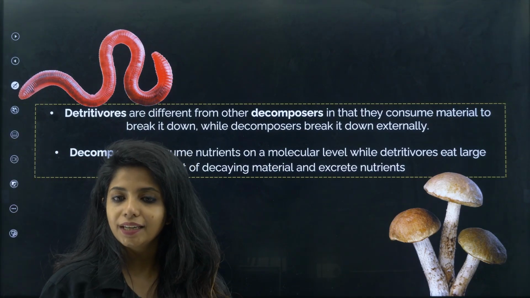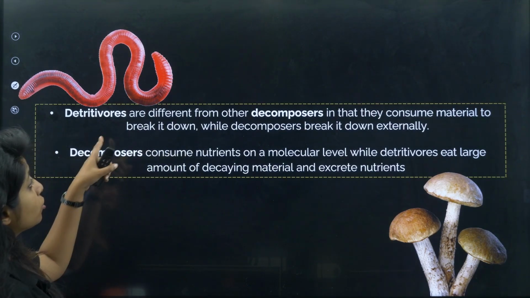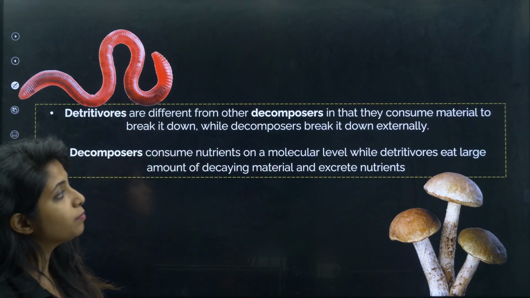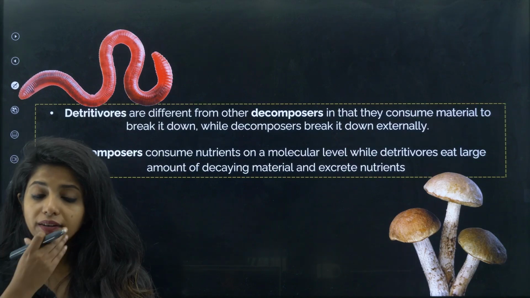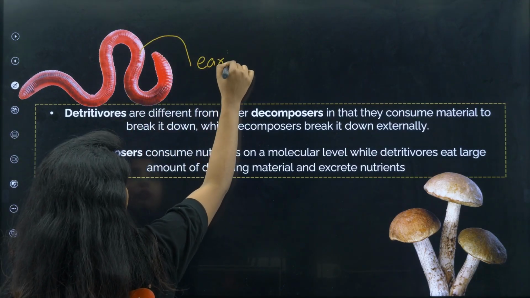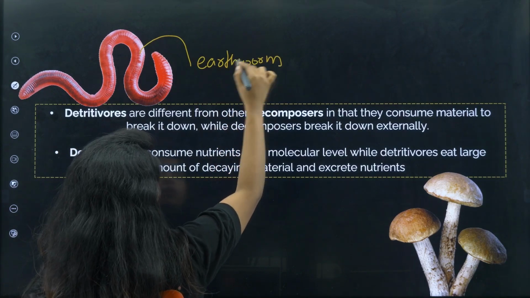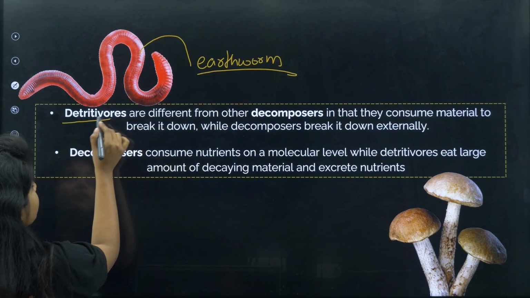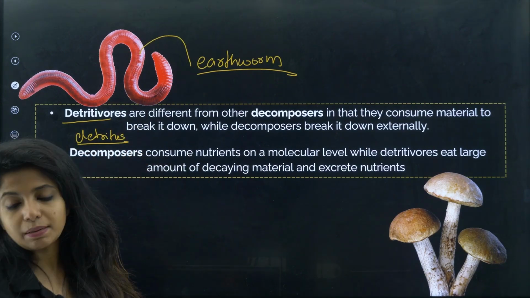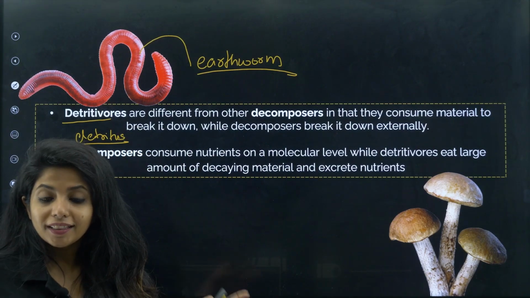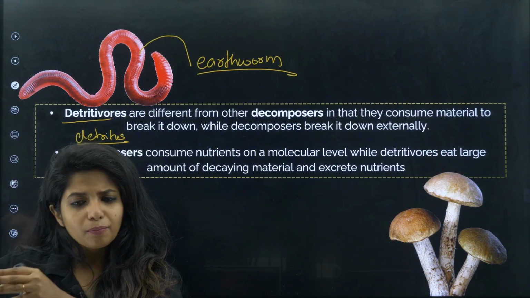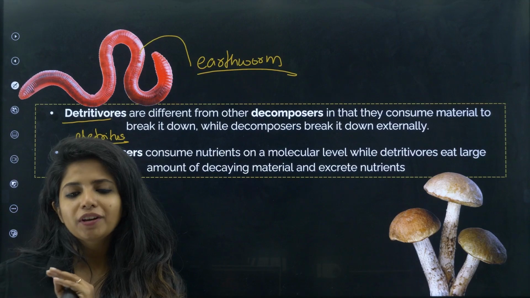What do you mean by detritivores? Detritivores are different from decomposers in that they consume material to break it down, while decomposers break it down externally. For example, an earthworm is a detritivore. Detritivore as in the ones that feed on detritus, that is dead organisms. But over here they are not releasing enzymes or stuff like that. They are feeding on it. They are feeding on the dead things, and in their body it's broken down and then they poop it out in the form of inorganic things.